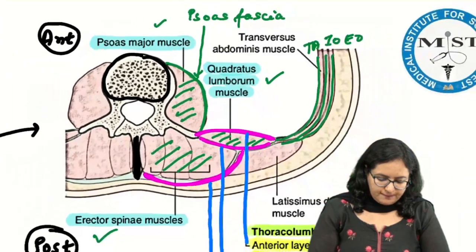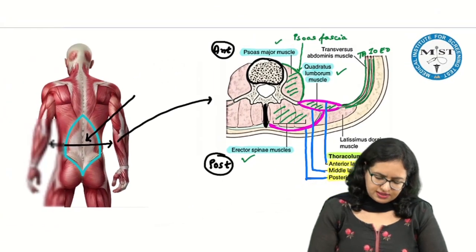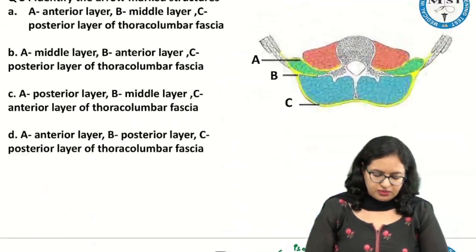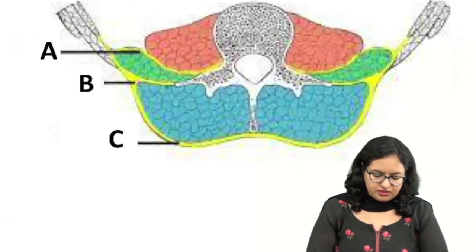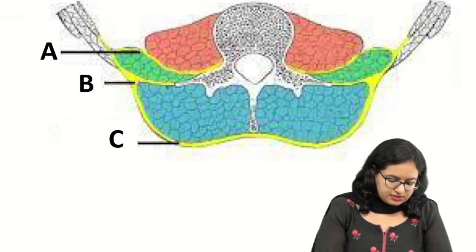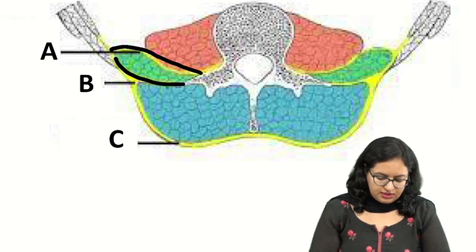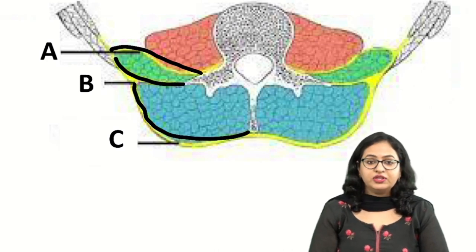So now you completely know about this region. Now let us come back to the question. If we see this image over here, now you can understand this image perfectly. What are the layers? I will just draw it. One layer is this one, another layer is this one, and third layer is this one. These are the three layers.